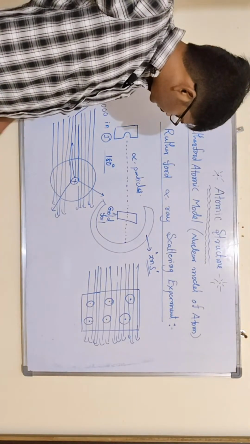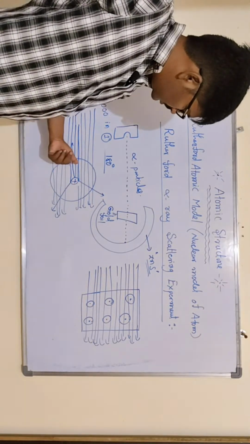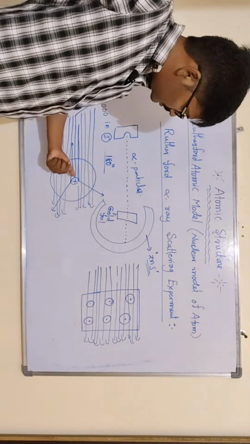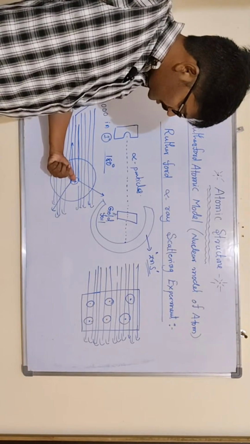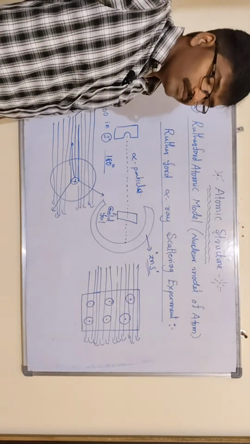Third, 1 in 10,000 particles, the very few alpha particles which come exactly near the nucleus, are completely bounced back by 180 degrees.